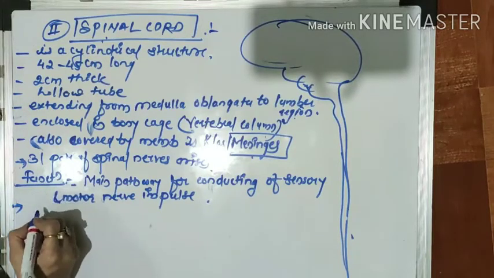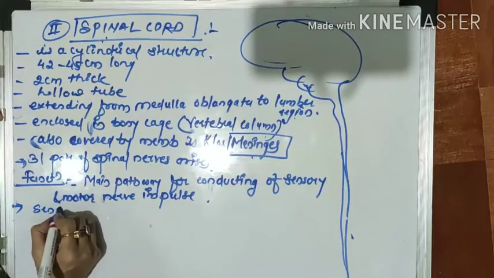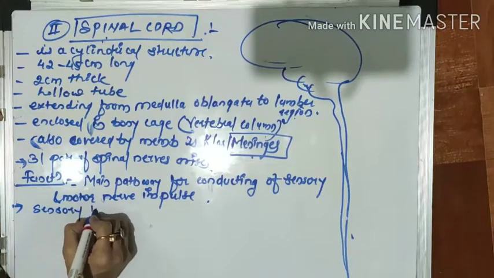Now the sensory impulse, I'm talking about right now.